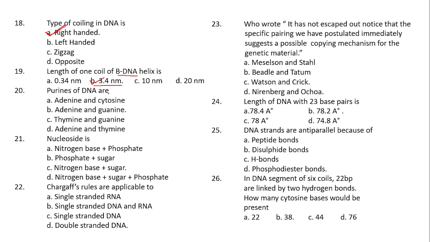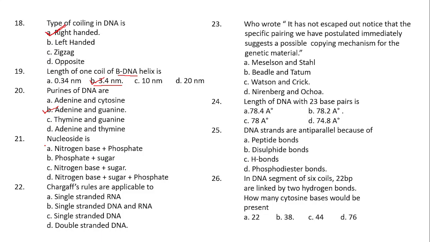And what about pyrimidines? Single ringed structures which are three in nature. They are cytosine, thymine, and uridine. Here they are asking about the purines. The purines are nothing but adenosine and guanosine, or adenine and guanine. So in option B, both are properly mentioned. That is why option B is the right answer. Adenine and guanine.